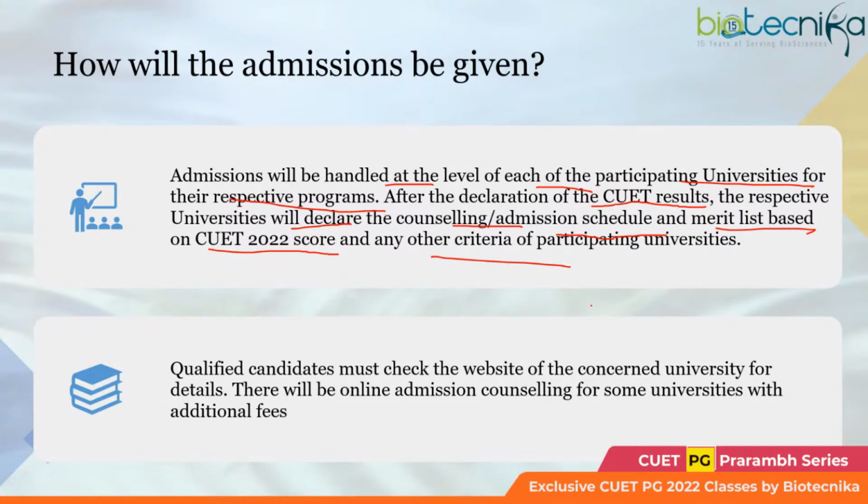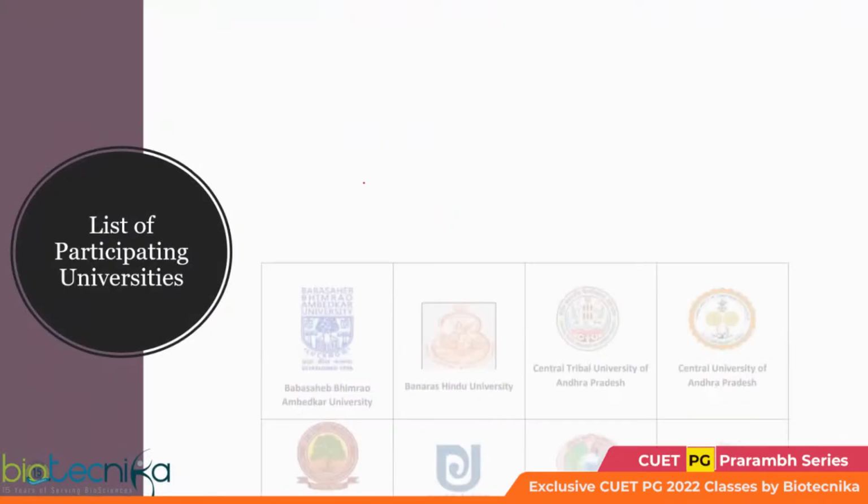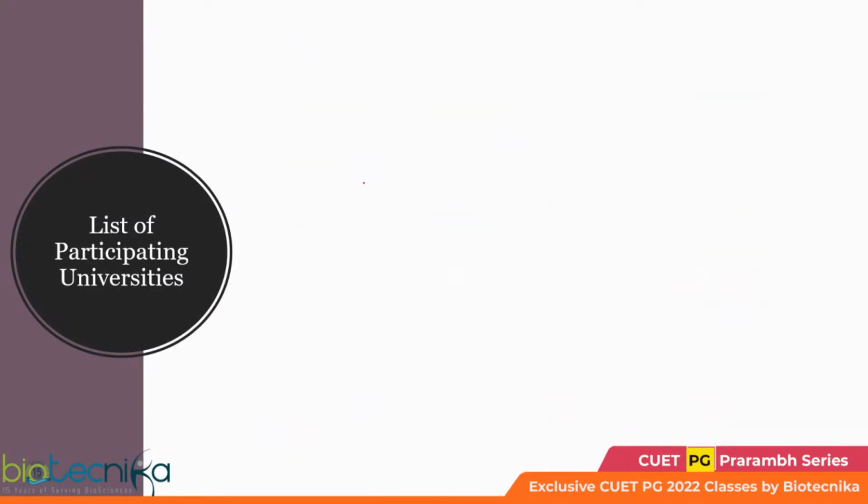There will also be online admission counseling for some universities with additional fees. We really cannot comment on the date, Jasnoor and Swagatika, because all this time it was QSET which was happening. This is the first time that QET PG will happen, so we can't really tell on the basis of previous exams.